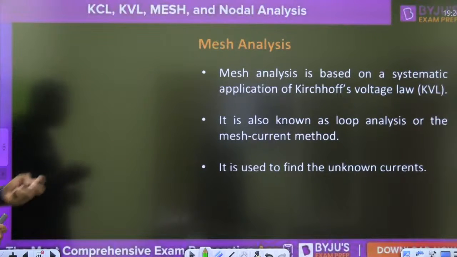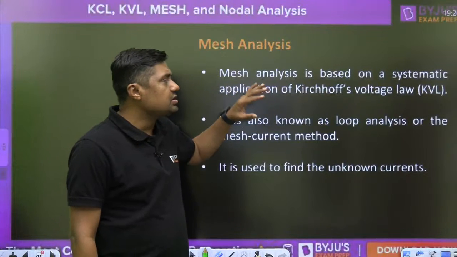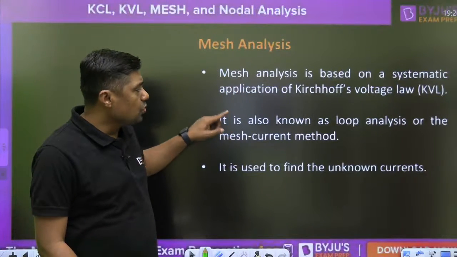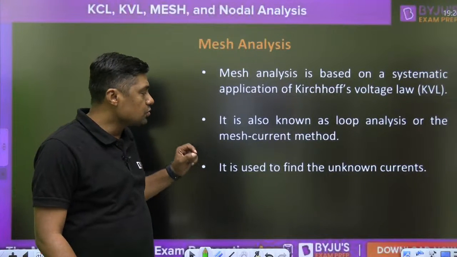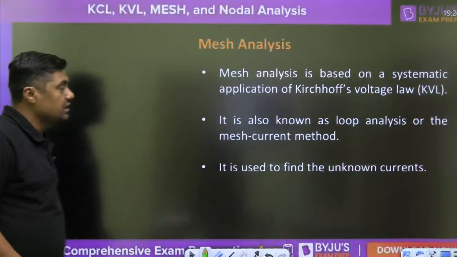Now, this is the mesh analysis. I have already given that it is based on systematic application of Kirchhoff's voltage law, and KVL is based on the law of conservation of energy. Second, it is also known as loop analysis or the mesh current method. It is used to find the unknown currents through any branch. Once you find I1, I2, then we can find the current through any branch. We can find the voltage across any element. That is the use of these mesh currents.